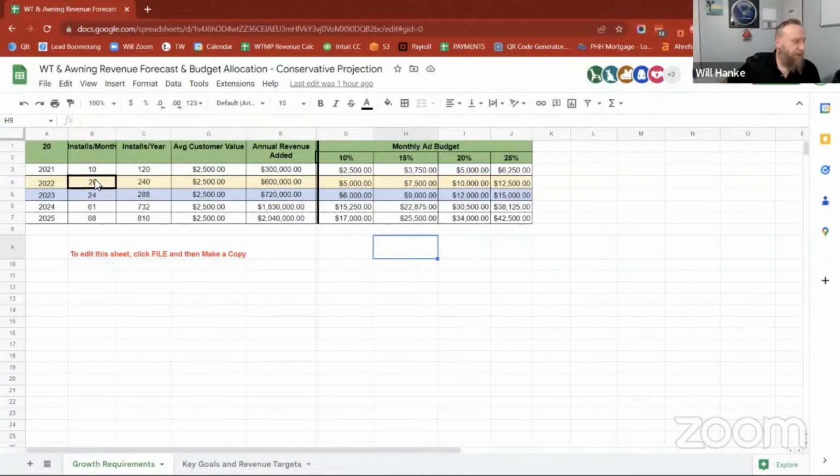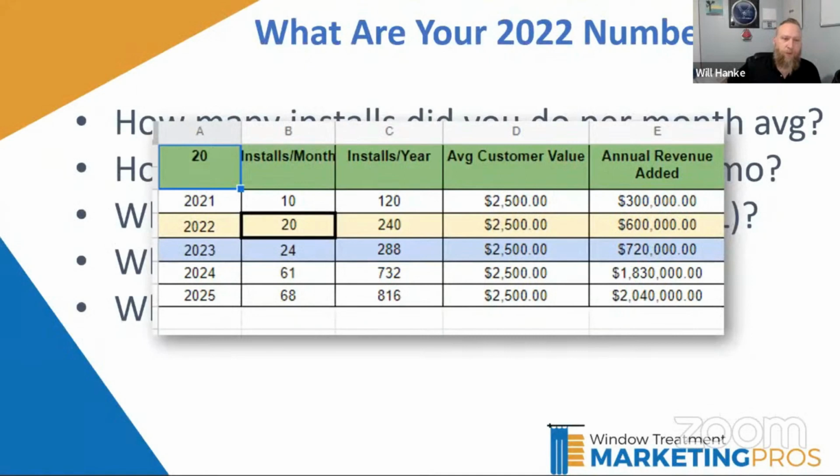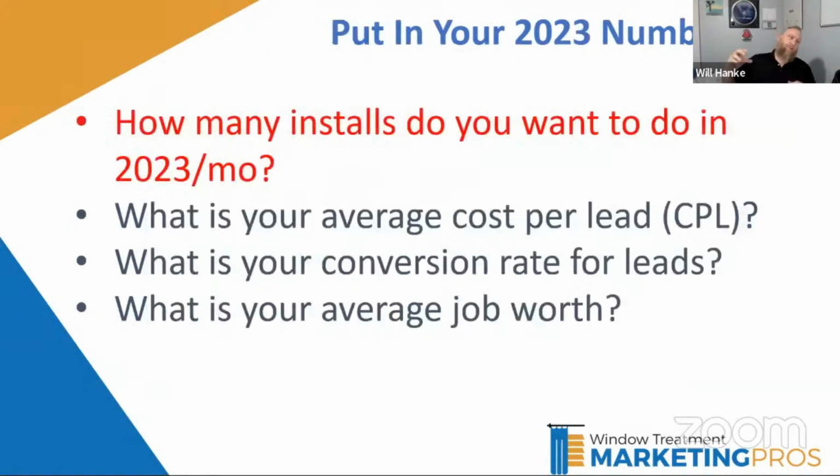So once you've got the installs per month and average customer value, the next thing we're going to want to do is think about next year. Now that we know what 2022 looked like, what do we want 2023 to look like? Instead of thinking about revenue increase, let's think about installs per month. How many more installs per month can I do, or can we handle? Or even if I have to hire somebody, what is a reasonable number that I can get to next year?